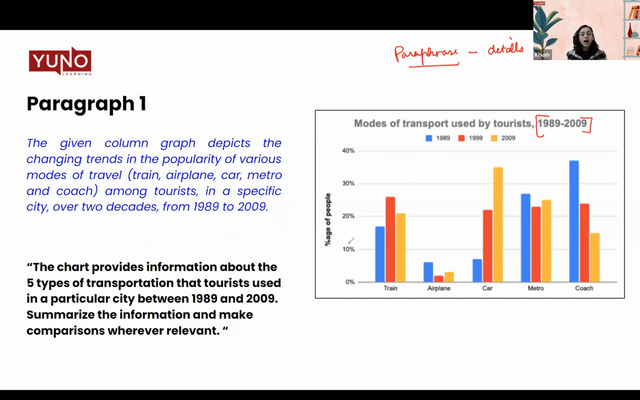or let's say how the data is given, it is mentioned in percentage. That is something that is not mentioned in the question itself. So you can go ahead and write that, or category. So if there are 5 categories, we can mention these categories in our paraphrase. So let's have a look.